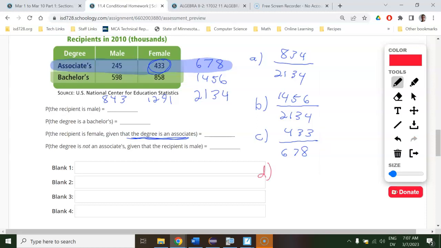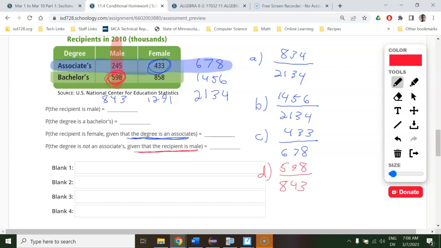Or D. All right, so given that the degree is not associate, given that it's male. So I'm going to highlight again. I'm going to highlight the male. So this time we've got a column of all the males, and our denominator is all the males, which is 843. And then we want to know out of those males, which ones do not have an associate. So out of these 843, the ones that don't have an associate are the 598.